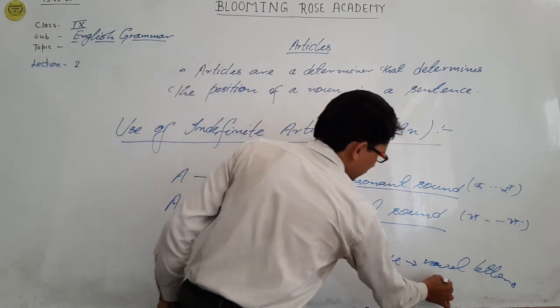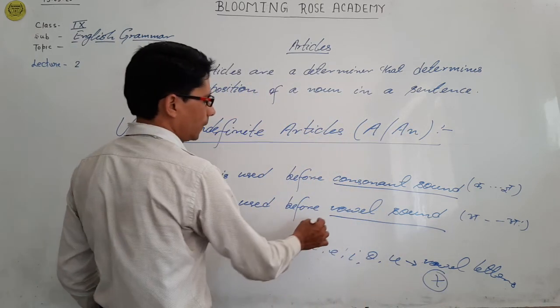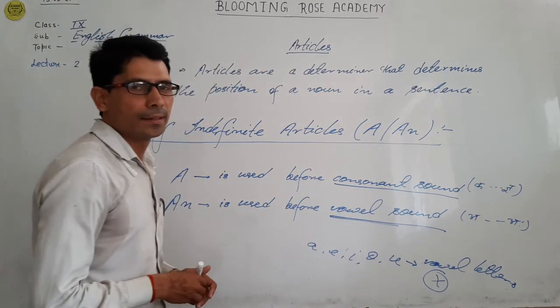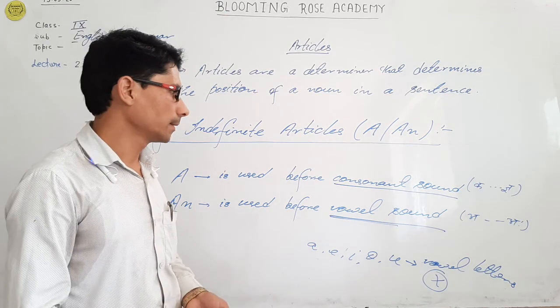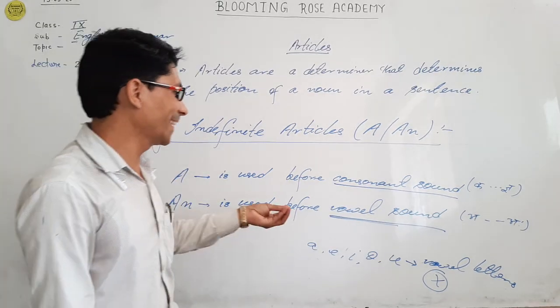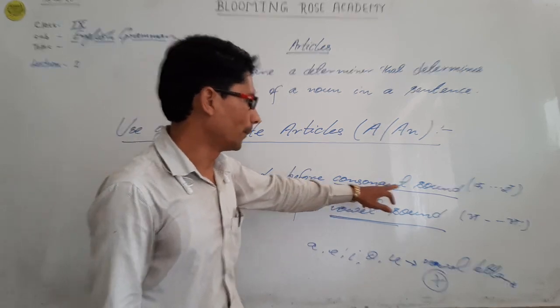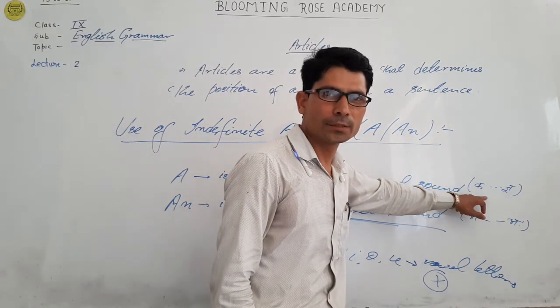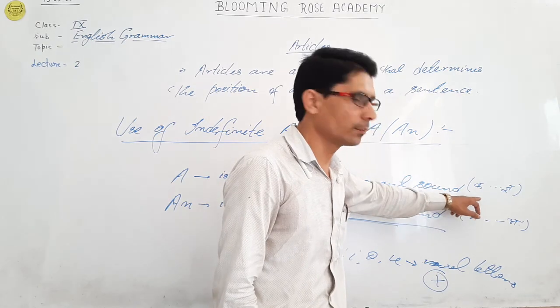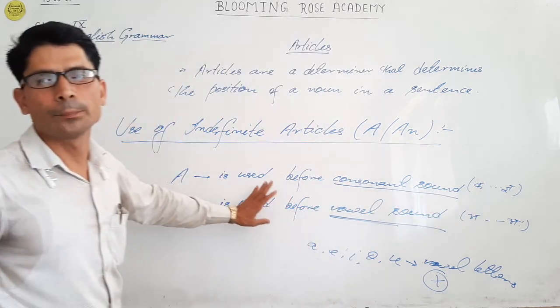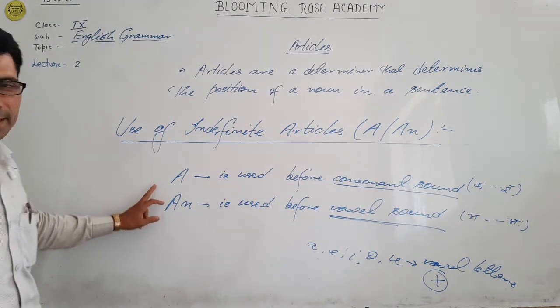We never go by the letters; we always go by the sound. And when we try to sound anything, at that time we have to pronounce that particular word. Consonant sound means the sound that we pronounce, like our Hindi consonant and vowel sounds.